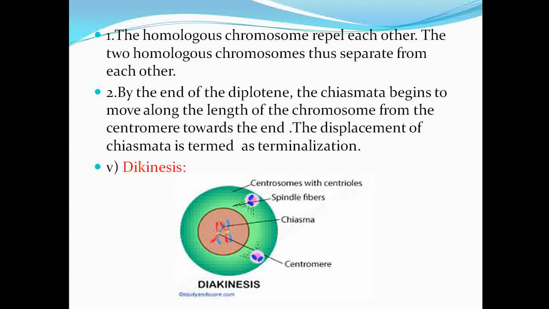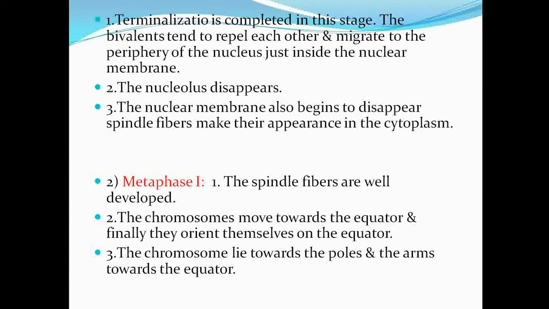Okay, and then the last is diakinesis. In diakinesis, terminalization is completed, and then the bivalents tend to repel each other and migrate to the periphery of the nucleus, just inside the nuclear membrane. Then the nucleolus also disappears. The nuclear membrane also begins to disappear. Spindle fibers make their appearance in the cytoplasm. So spindle formation takes place during the diakinesis step.